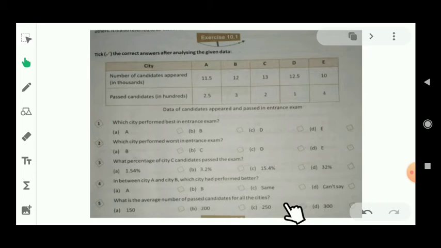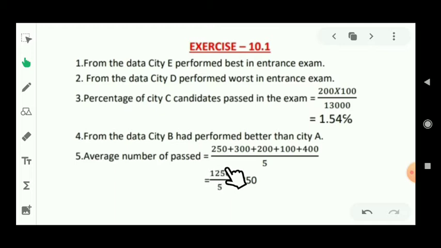What is the average number of passed candidates for all cities? For all cities, we should add them and divide by 5, because the formula of average is sum of observations upon total number of observations. The total number of candidates who passed: city A were 250, city B were 300, city C were 200, D were 100 and E were 400, and the total cities were 5.